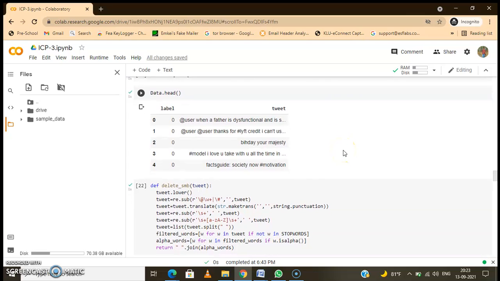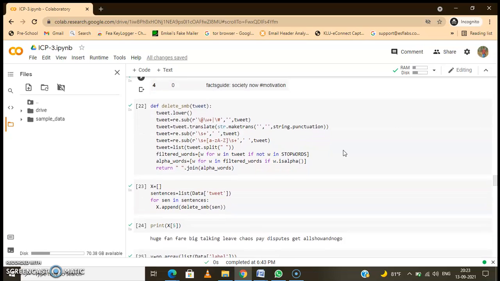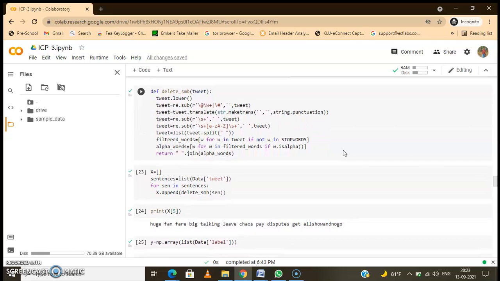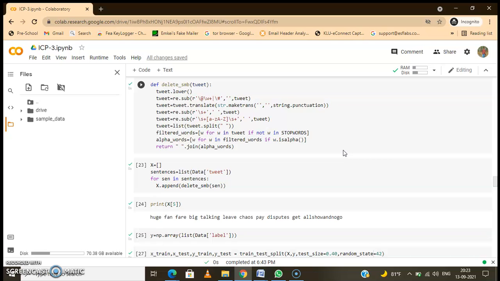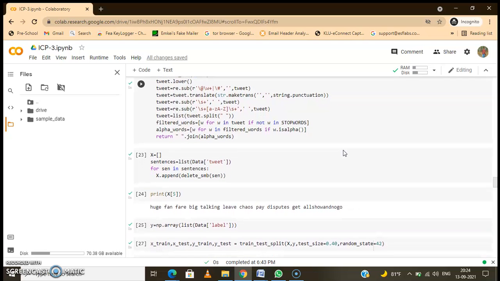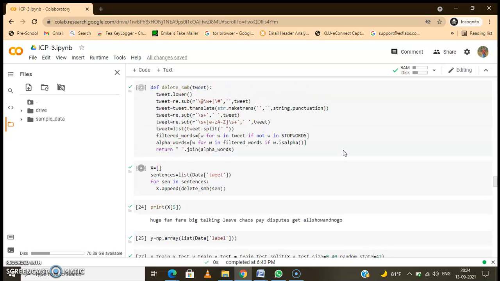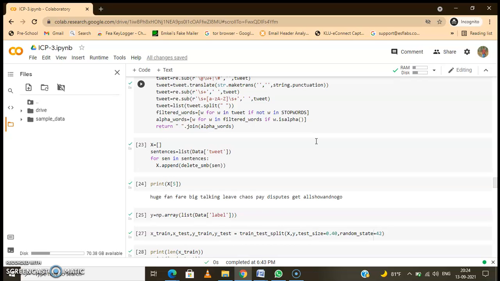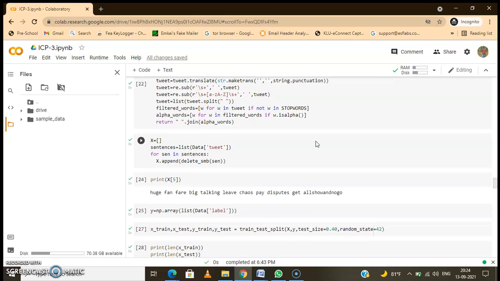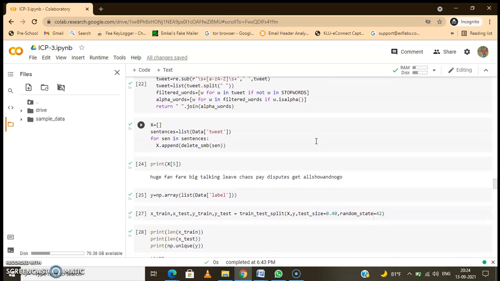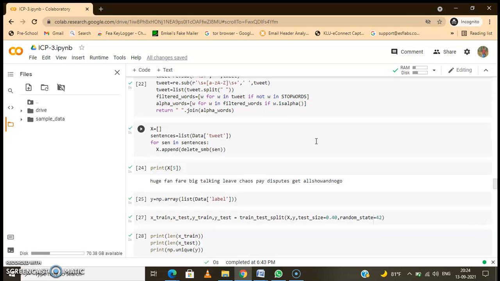we feed it to the tokenizer. Then coming to the next step, we are sending each tweet to this function, where it will remove the URLs. It will remove all the hashes from the Twitter data, and it will remove the punctuations, everything given in the data.